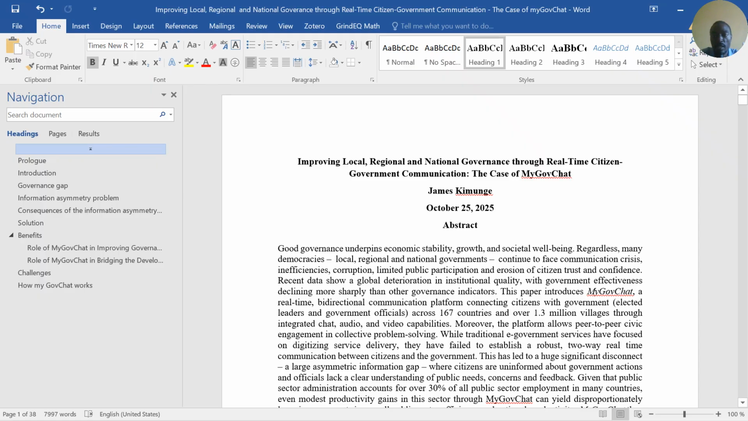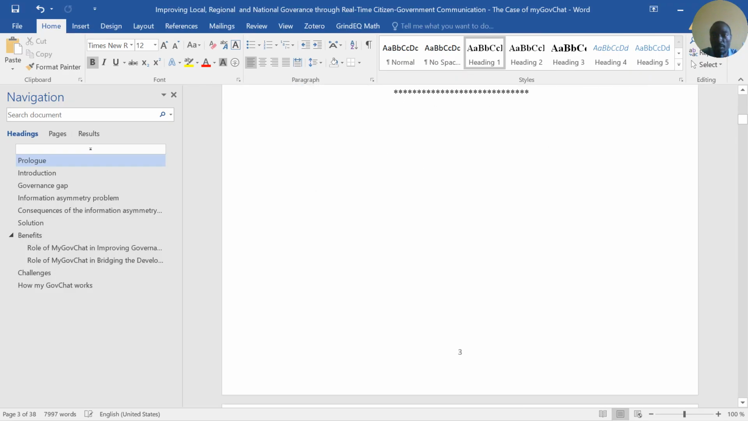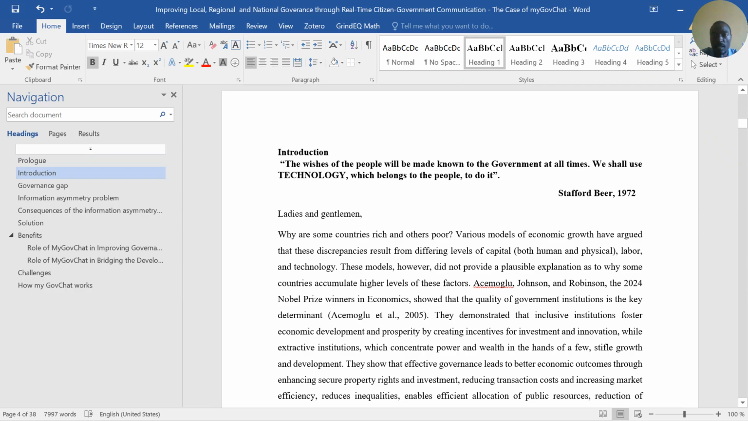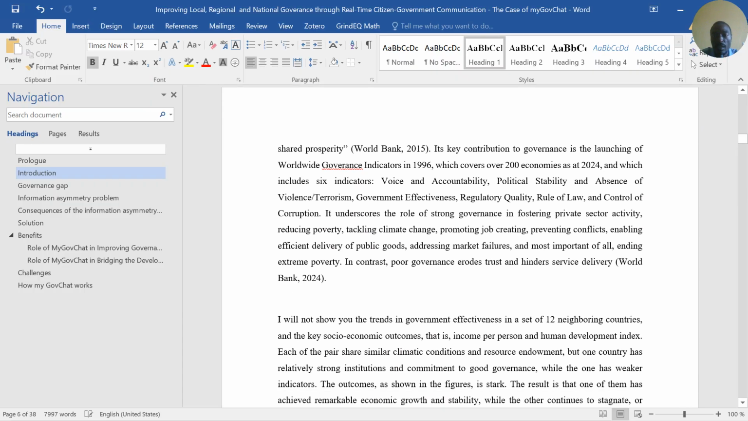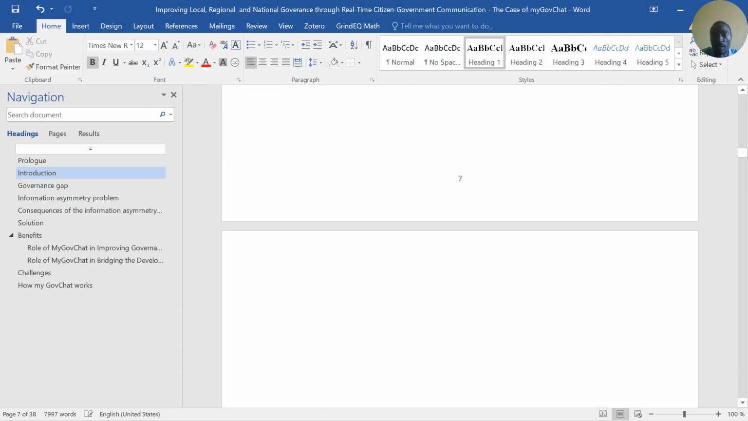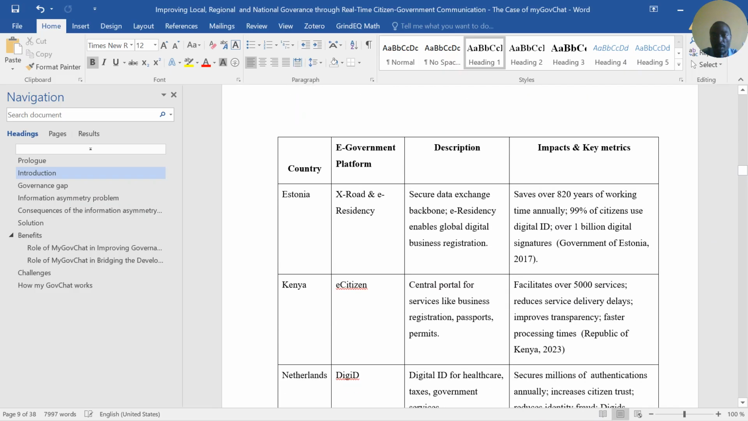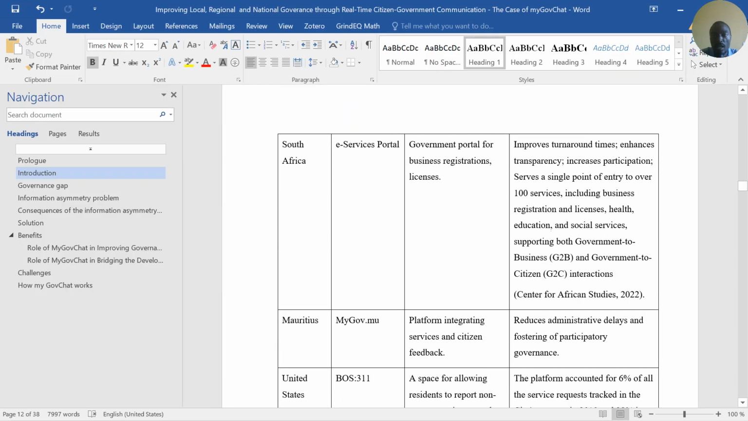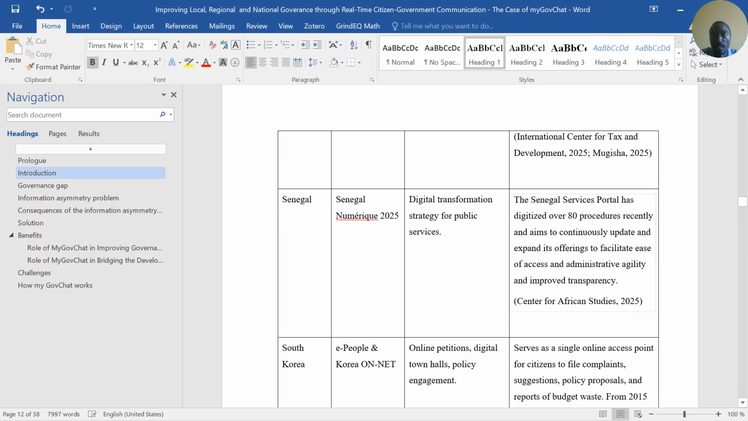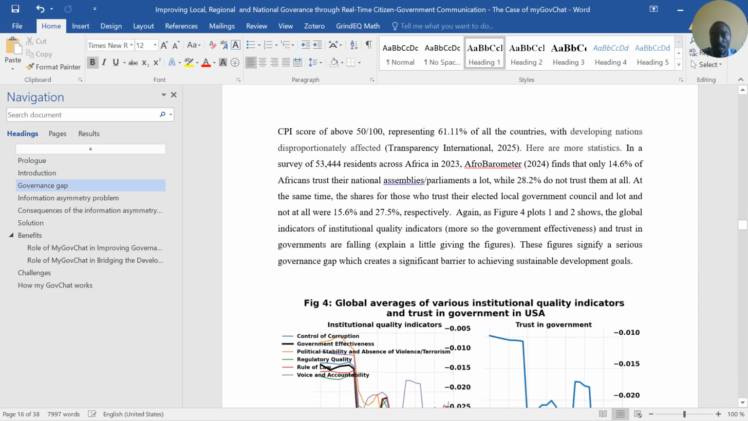The problem we are solving is information asymmetry that exists between governments and the public. The public usually is not aware of what the leaders, that is, the politicians and the government officials, are doing for them. At the same time, the officials and the politicians are not usually aware of the issues at the local or the regional level. So this is like an official Twitter or an official Facebook where the governments can be communicating with the public and vice versa in real time.